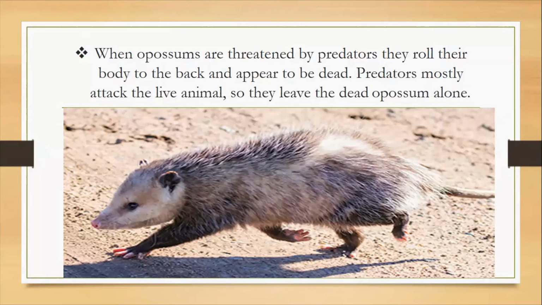when opossums are threatened by predators, they roll their body to the back and appear to be dead. Predators mostly attack the live animal, so they leave the dead opossum alone. So what do the opossums do? They play tricks with their predator, and they roll their body to the back to appear dead. And what is going to happen then? Then the predators are going to leave them because they don't like the dead opossum. They want the live animal to eat. So in this way, opossums protect themselves from predators, right? And which type of adaptation is this? It's behavioral adaptation.